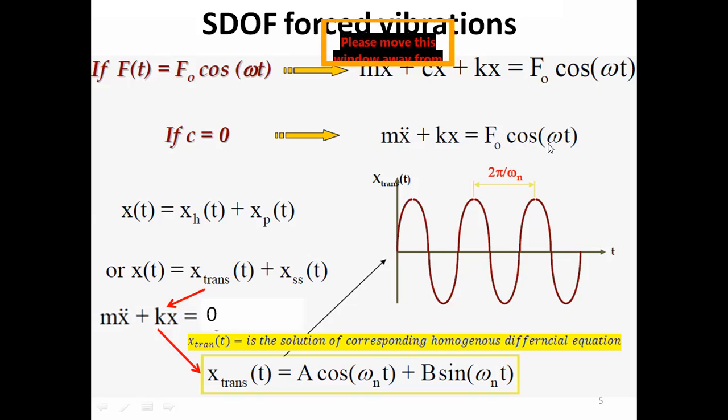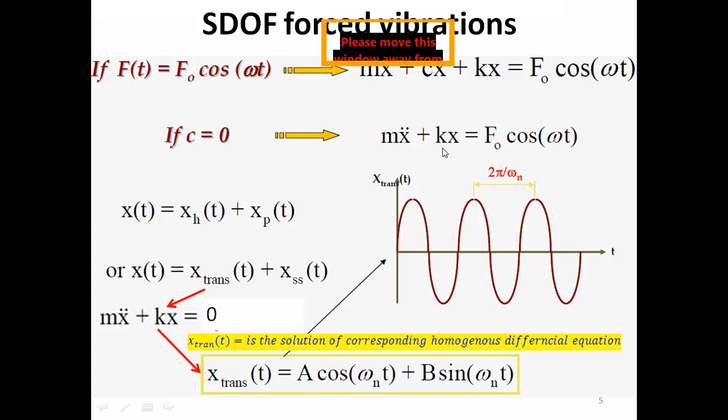In mathematics, you have already studied that a non-homogeneous differential equation has two parts to its general solution. One is known as the homogeneous solution, whereas the other is known as the particular solution. The homogeneous solution is the solution of the corresponding homogeneous differential equation.